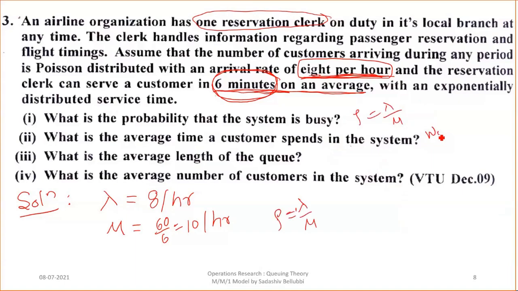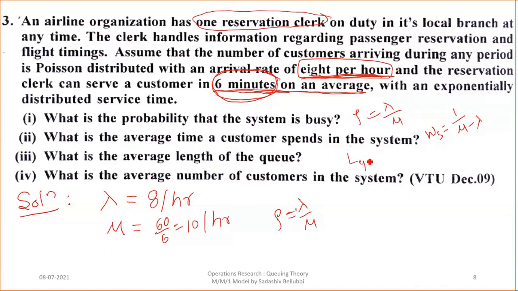The second one is, what is the average time a customer spends in the system? For the time in the system, W, the formula is 1 divided by mu minus lambda. If you apply this formula, we can find the average time a customer spends in the system. The third one is the average length of the queue.